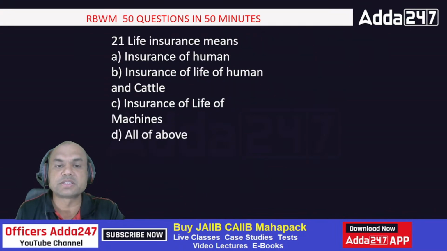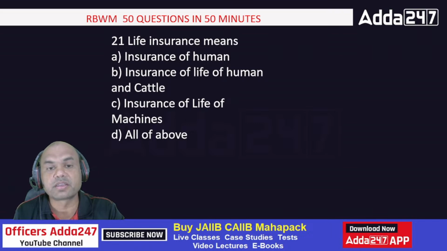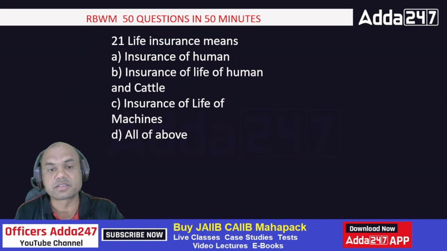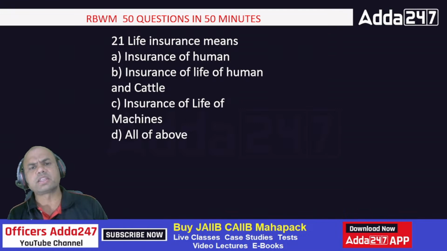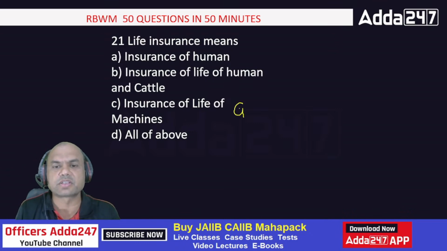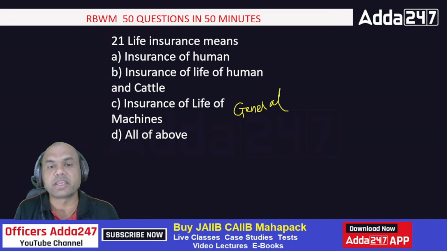Life insurance means insurance of human being, insurance of life of human and cattle, insurance of life of machines, and all of them. So what does life insurance cover? I know many of you will get confused between A and B. C is obviously not the answer, that's general insurance. But what about A and B?